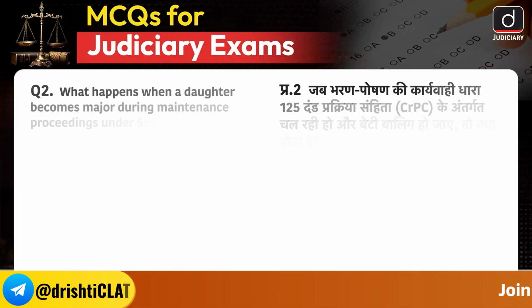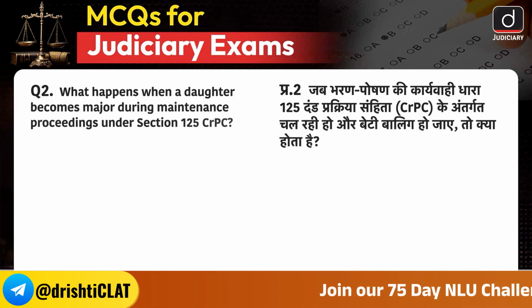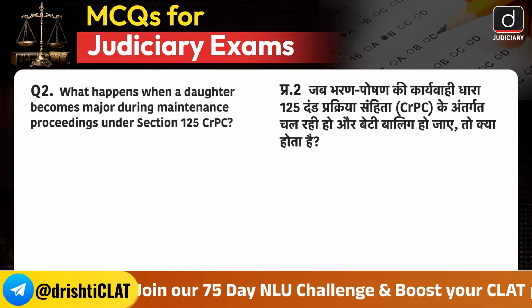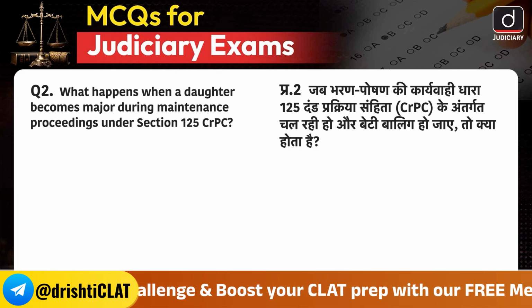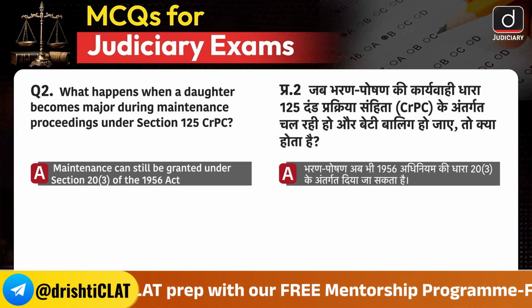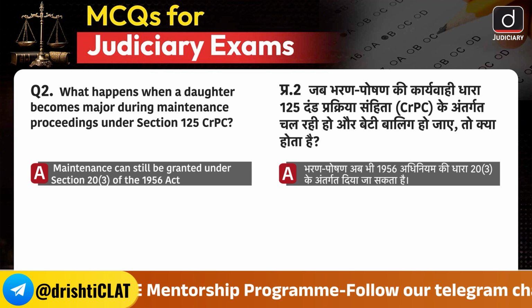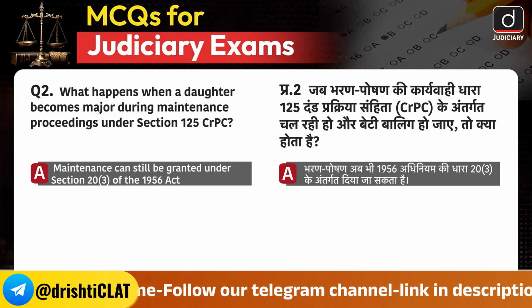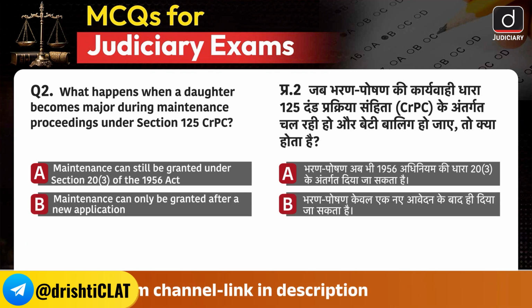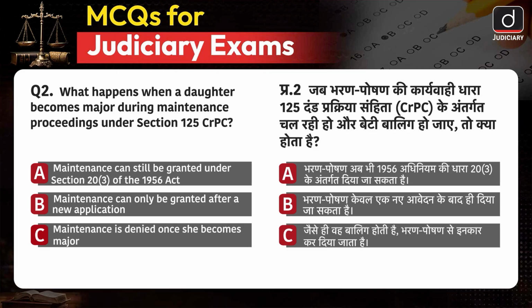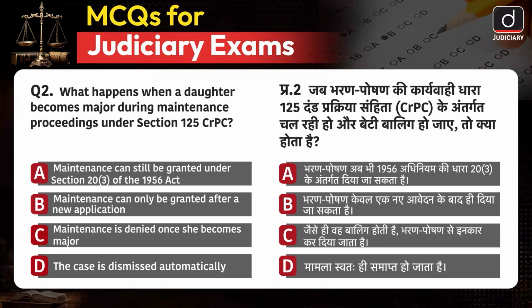Question number 2. What happens when a daughter becomes major during maintenance proceedings under Section 125 of CRPC? Option A. Maintenance can still be granted under Section 20 Clause 3 of the 1956 Act. Option B. Maintenance can only be granted after a new application. Option C. Maintenance is denied once she becomes major. And option D. The case is dismissed automatically. The correct answer is option A.